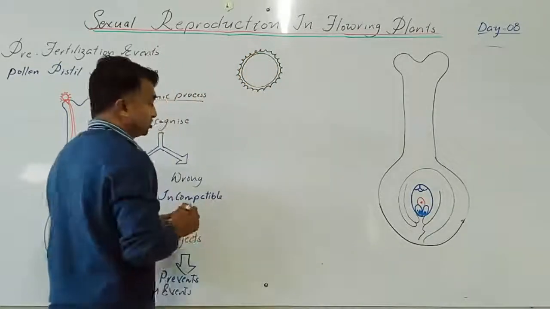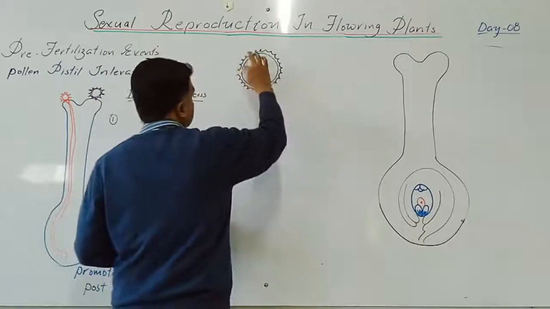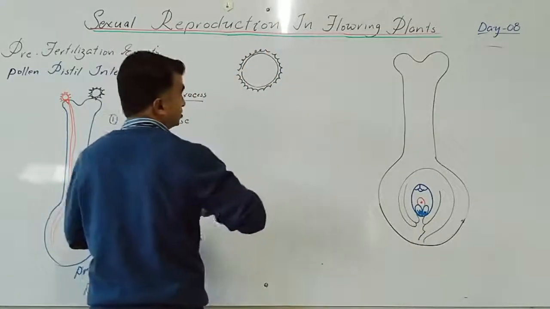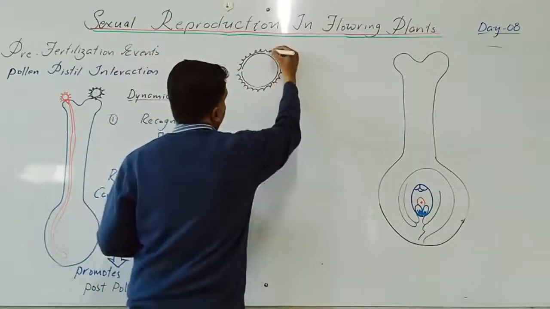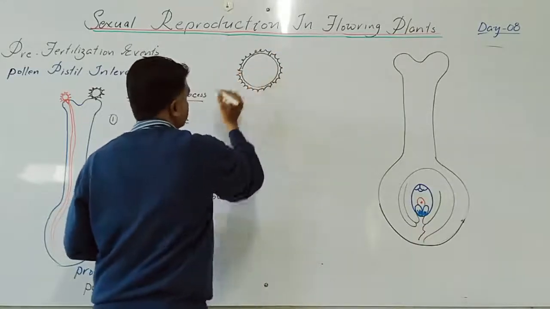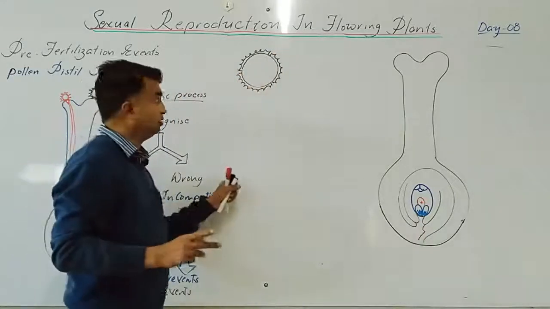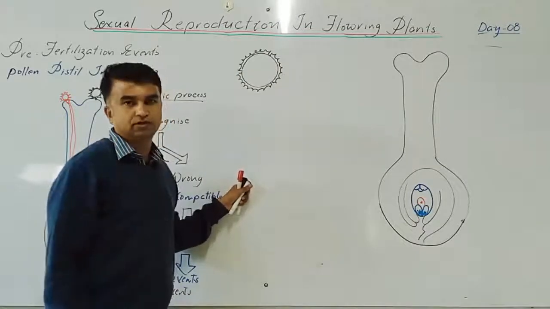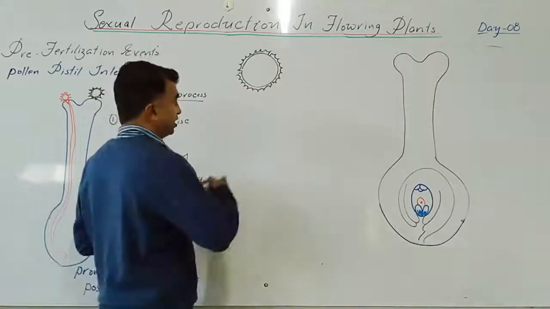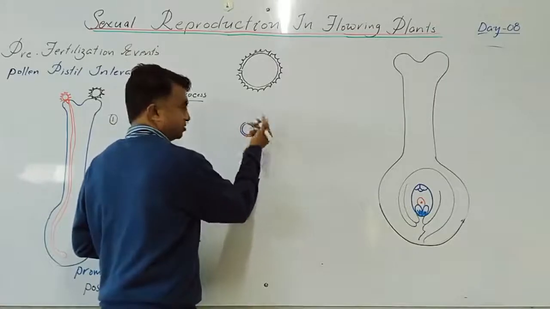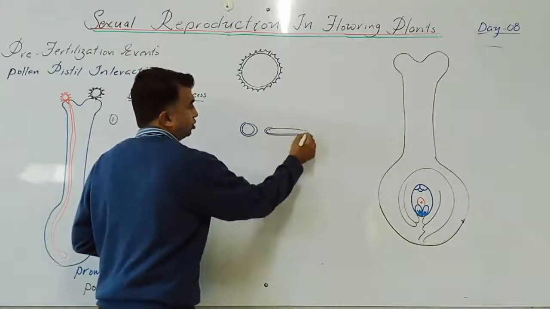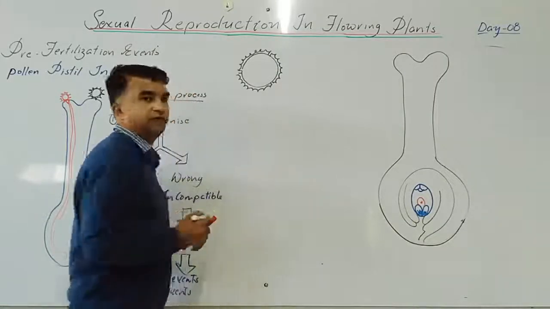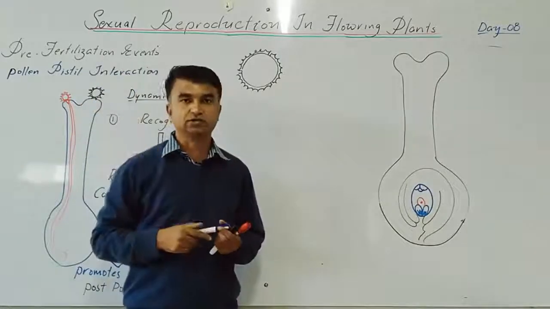Yes, so this is a pollen grain. In some places, the sporopollenin is not deposited. That place is called a germ pore. In dicotyledons, 3 germ pores are there. In monocotyledons, 1 germ pore is there. These germ pores are either small like this, or longitudinal. Germ pores are different, where the sporopollenin is not deposited.